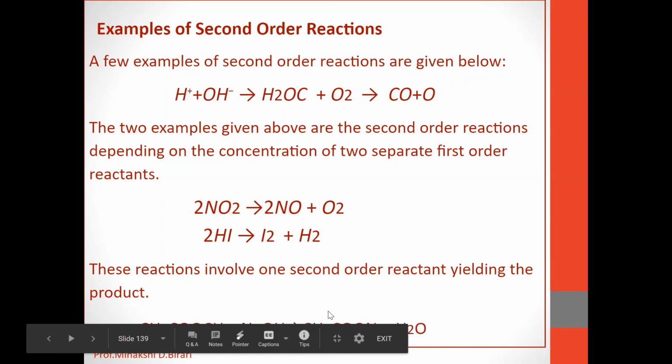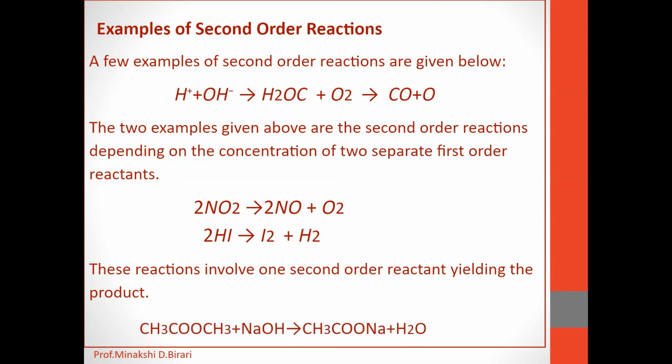Then the saponification of an ester by NaOH is also a typical second order reaction. The reaction between ethyl acetate and sodium hydroxide is of the second order, that is CH3COOC2H5 plus NaOH gives sodium acetate and alcohol.